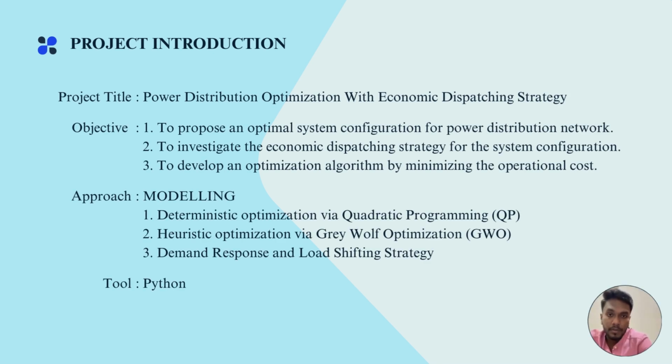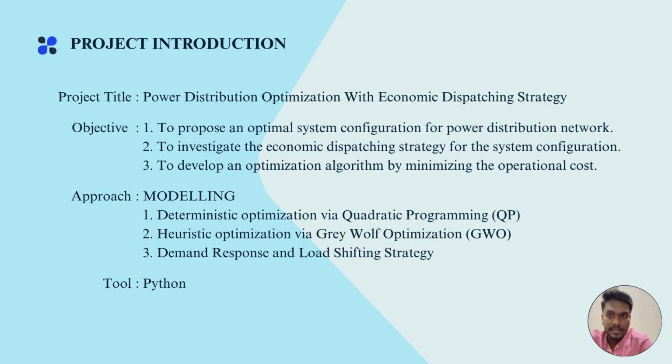My project title is Power Distribution Optimization with Economic Dispatching Strategy. Here I have listed three objectives. First one is to propose an optimal system configuration for power distribution network. Second one is to investigate an economic dispatching strategy for the system configuration. Third one is to develop an optimization algorithm by minimizing the operational cost.